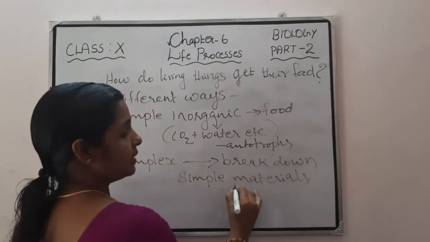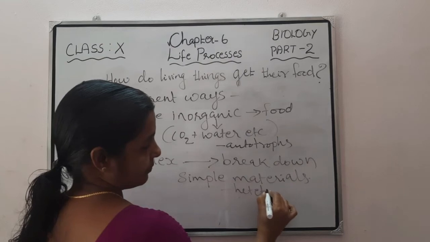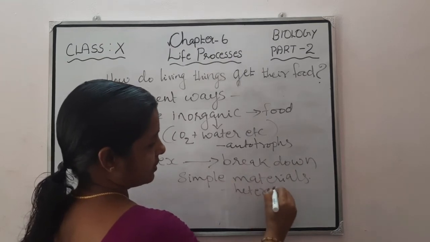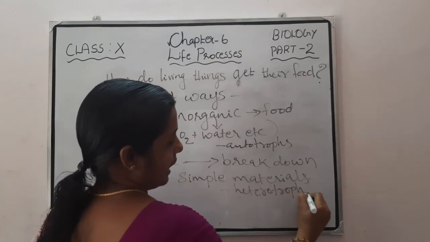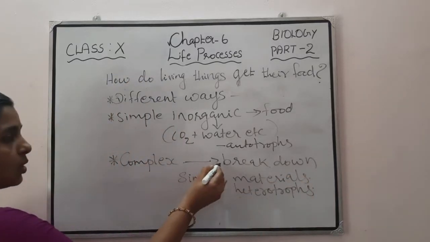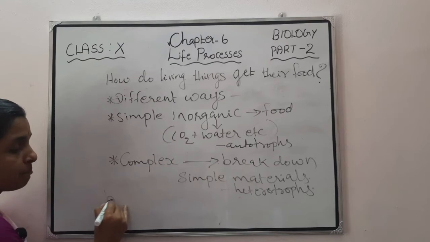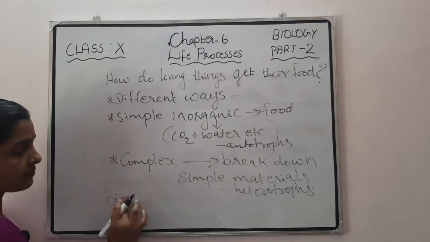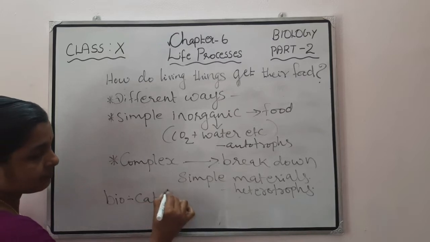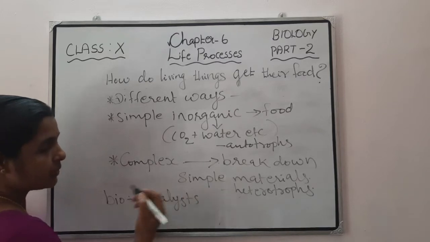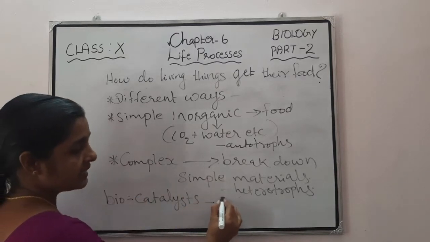And they are called heterotrophs. For this breakdown process, organisms utilize some biocatalyst, and those biocatalysts are called enzymes.